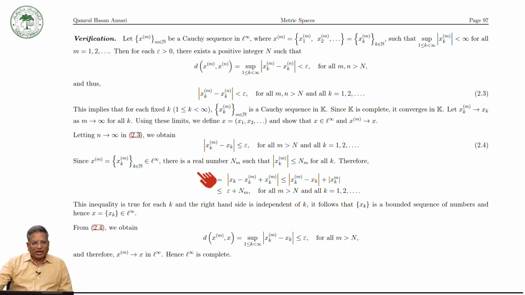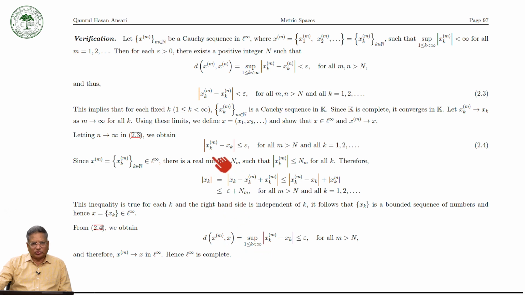So it means what? x is in L infinity, because L infinity is what? L infinity is the space of bounded sequences of real or complex numbers. Now from here we can take d infinity of x^(m) and x.